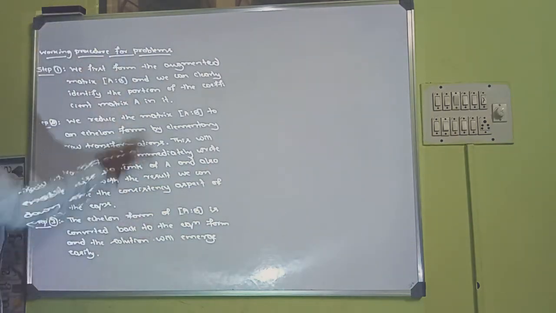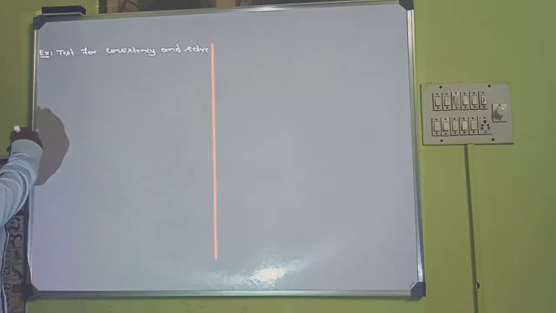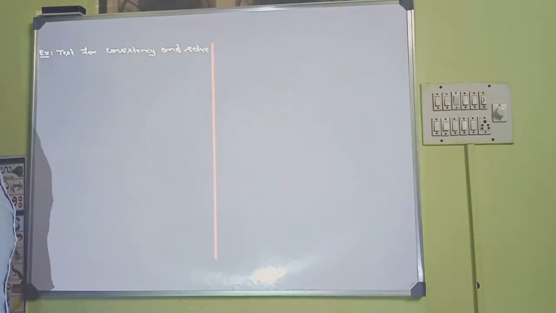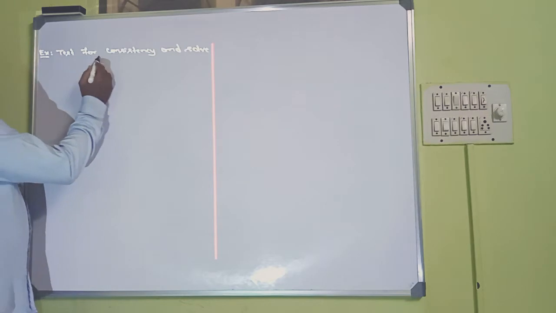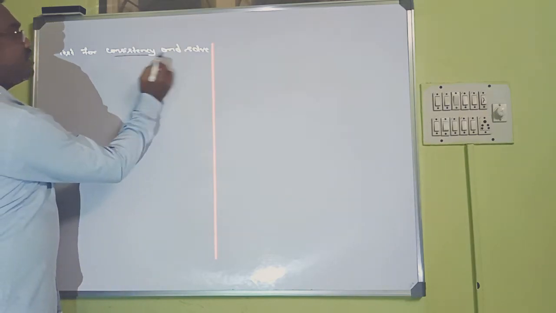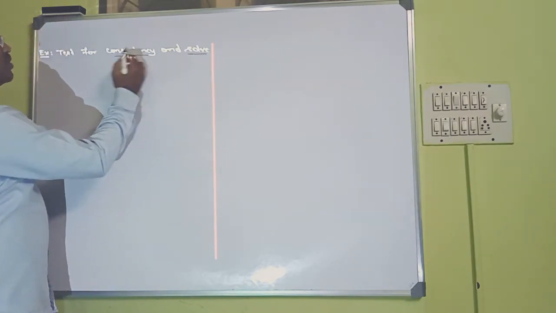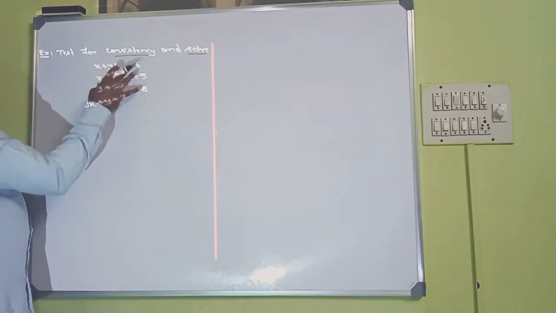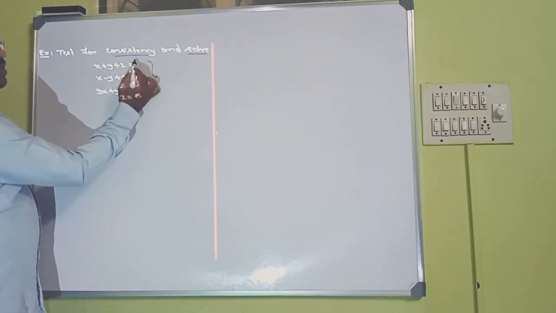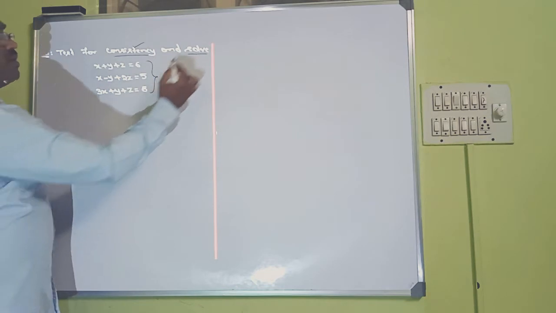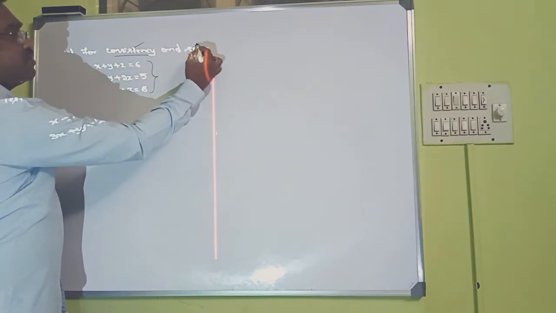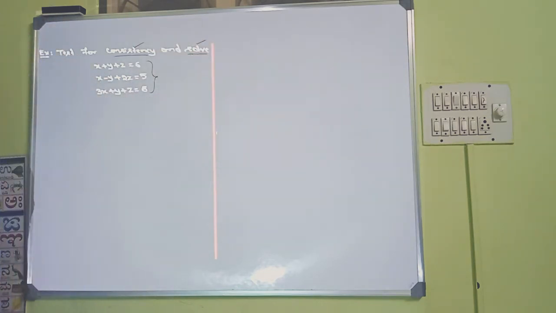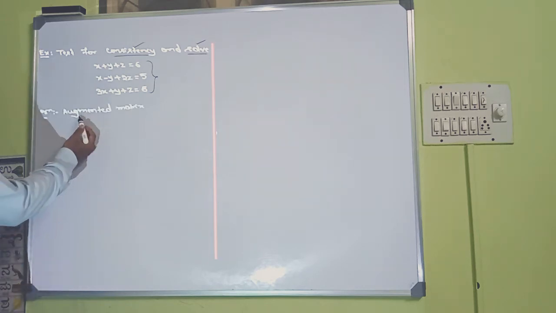Now let us apply all these steps in the problem. What is the question? Test for consistency and solve. First we need to check whether the following system of 3 equations is consistent or not. Then we solve. First step.